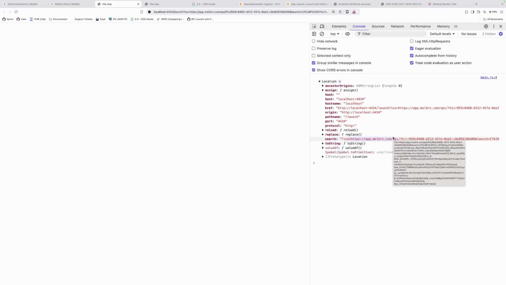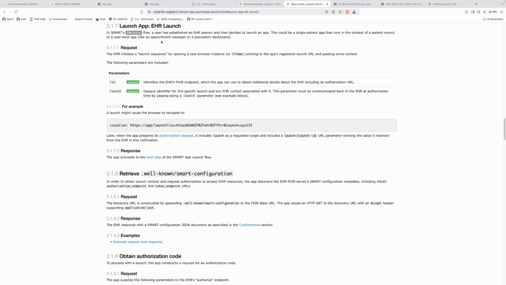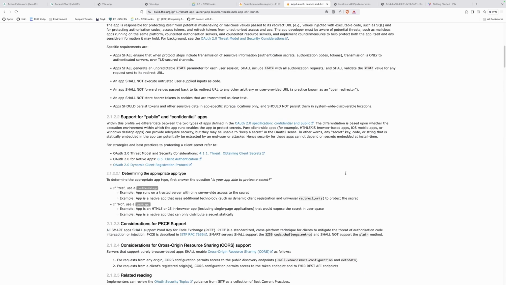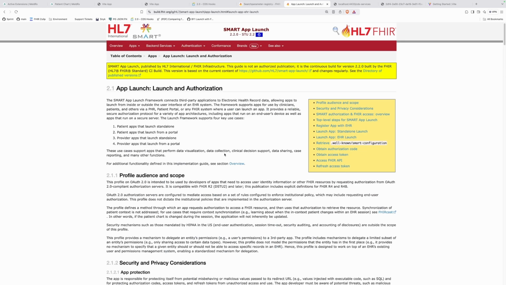Now, the important thing here is that, without going too deep into the SMART on FHIR specification, otherwise I'd have to explain auth and OpenID Connect, which SMART on FHIR is built on top of or integrates with, okay?